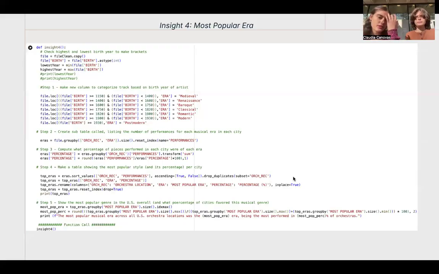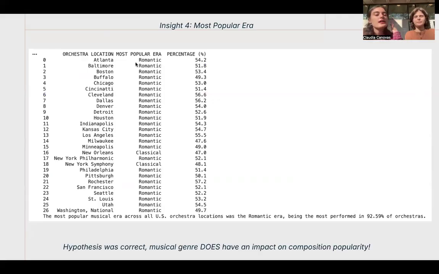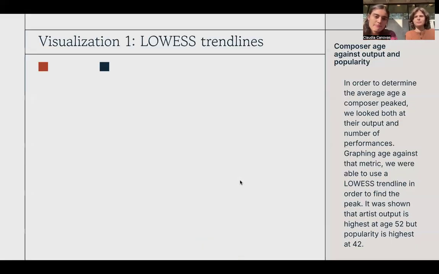And insight four was the era. So we categorized by the birth year of the composer into 7 different musical eras. And this is where we had to use our new knowledge. We found a new function called dot transform, which is the same as dot apply, but makes sure that the original and the new output have the same size, because we had errors previously. And this let us calculate, by using group bys and size and sums, as well as a percentage formula, what era was the most popular. It turned out to be the Romantic era, with 93% of orchestras primarily performing it. So our hypothesis was correct, and genre does have an impact on popularity.